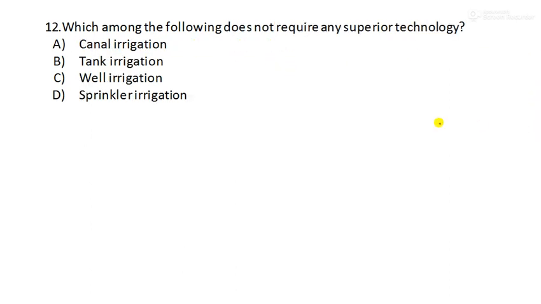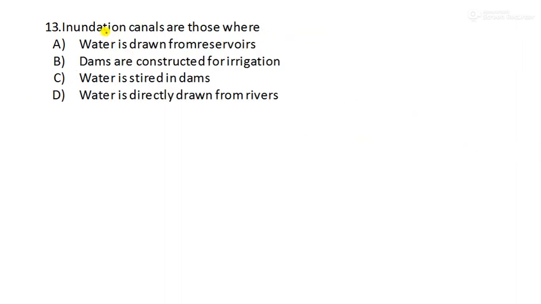Moving to question number 12. Which among the following does not require any superior technology? Okay, so this is based on irrigation only, so they don't require any superior technology for construction or setup or for maintenance. Okay, what is the answer? The answer is, yes, the oldest one, well irrigation. Okay, option number C is the right one. Moving to the next question.